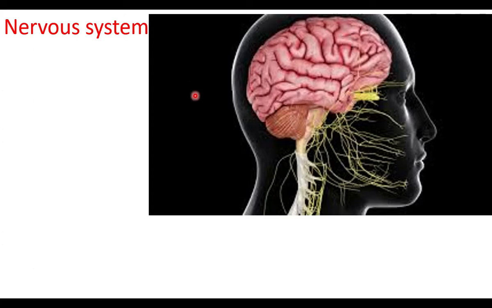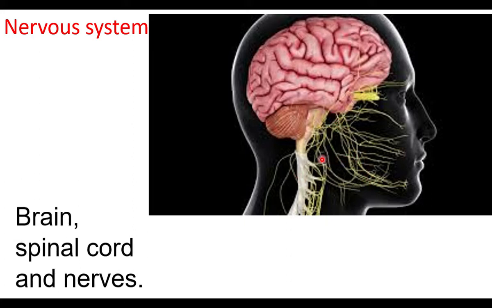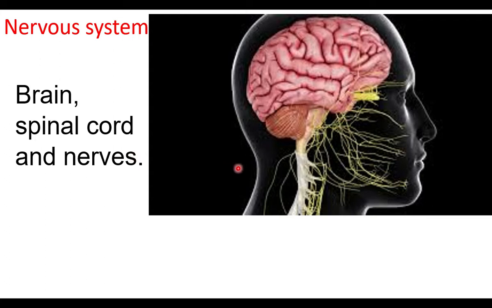We have nervous system. The nervous system controls the activities of various other systems. In our body, lot of systems are there. The functioning of various systems are controlled by nervous system. The nervous system is made up of brain, spinal cord, and nerves. Brain, spinal cord, and nerves form nervous system.